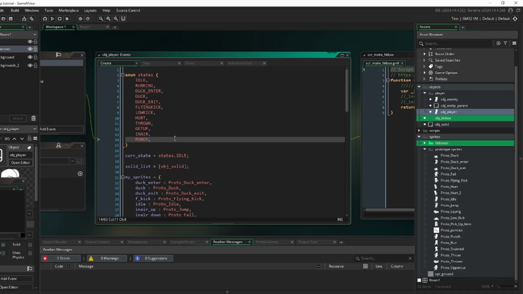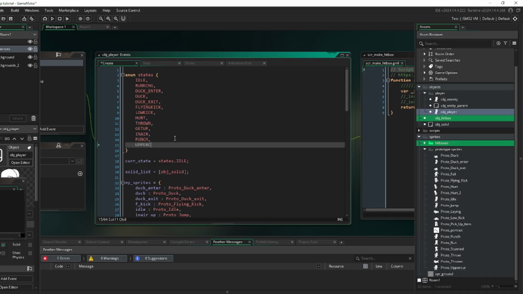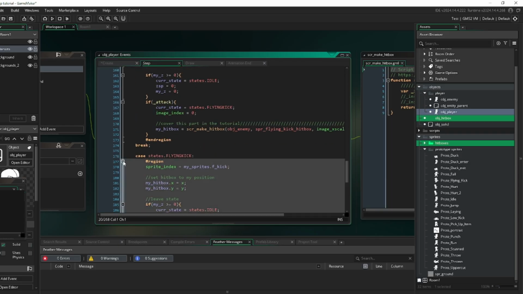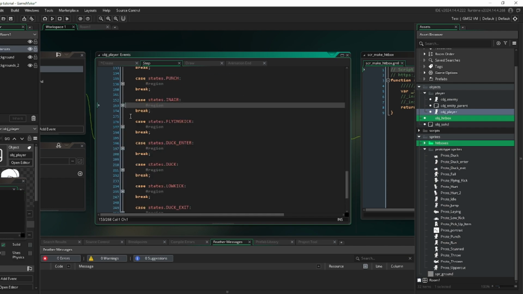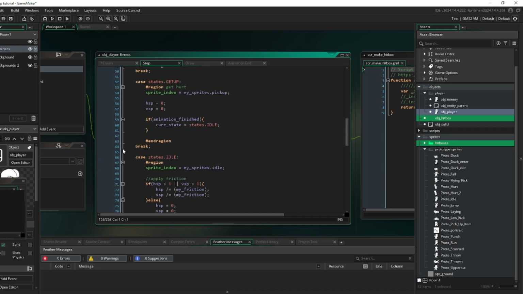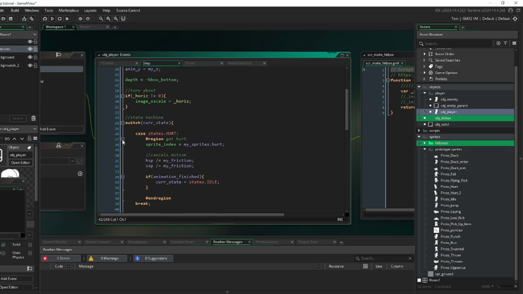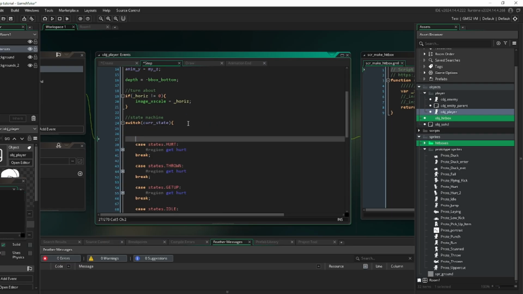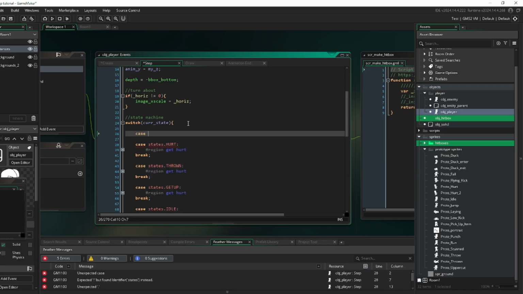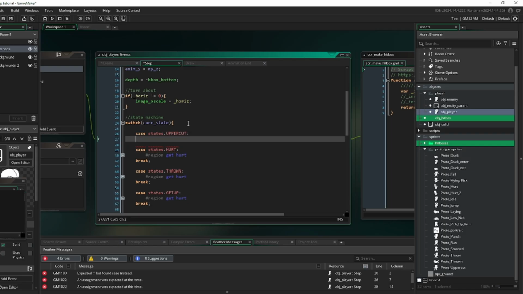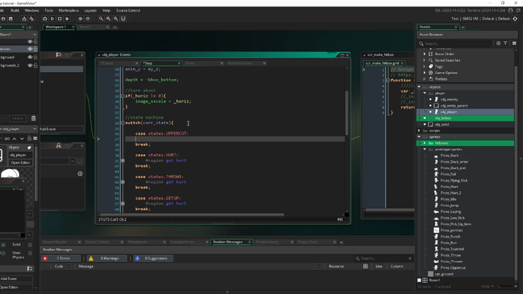So right beneath punch here, I'm just going to write uppercut. There we go. And then we're going to make a new state where we set that up. It's basically going to be very similar to the punch state. It's the very same idea. So case states dot uppercut, break.